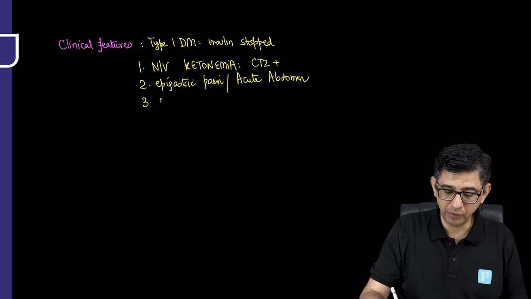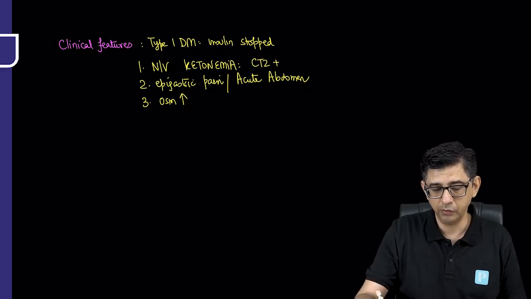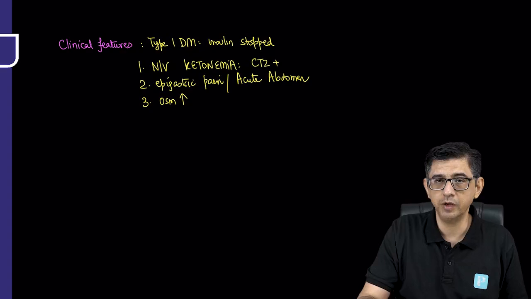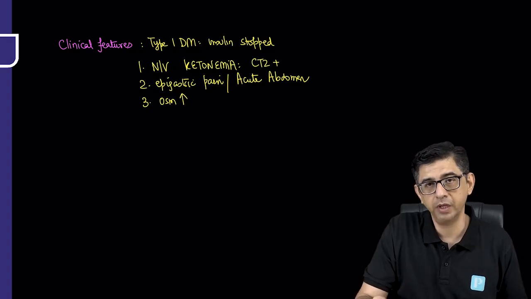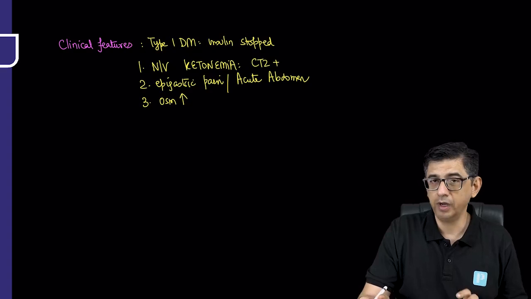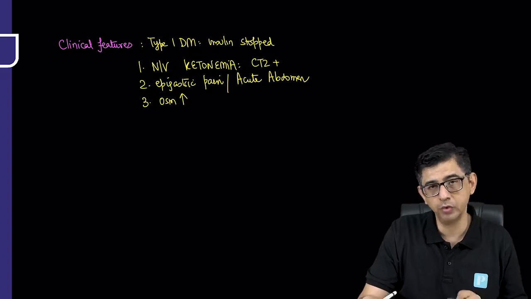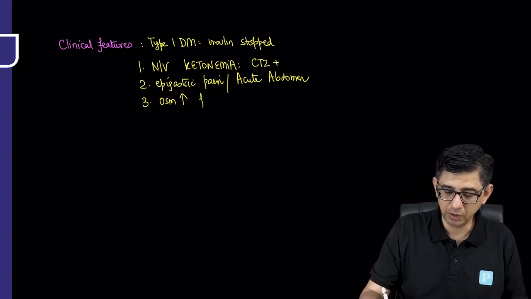Then the reason why the patient is going into coma is mainly because of the increase in the osmolarity of the blood. If you look at the formula for osmolarity, it would be 2 times the value of sodium and potassium, plus urea divided by 18, and then we have to take into consideration blood sugar values as well, divided by 2.8. What I'm trying to say is, guys, the osmolarity of the blood is dependent on sodium, potassium, urea, and sugar. And the sugar will rise, causing an increase in plasma osmolarity. This will cause fluid shifts across the brain, and the neurons don't like fluid shifts at all.